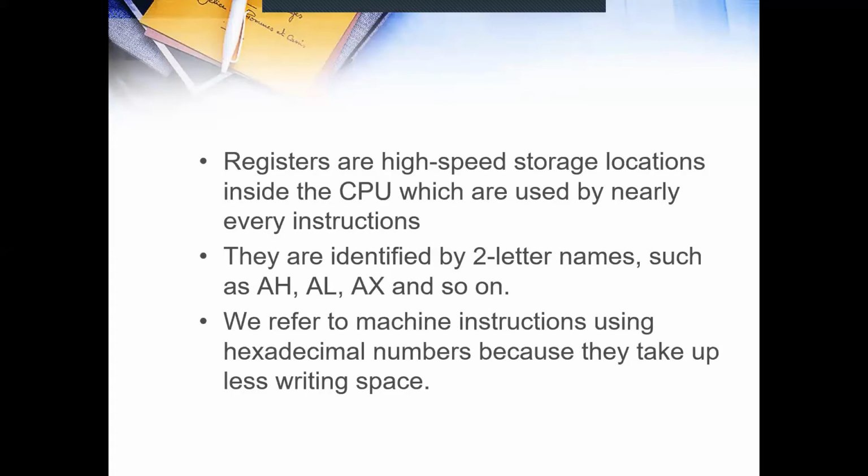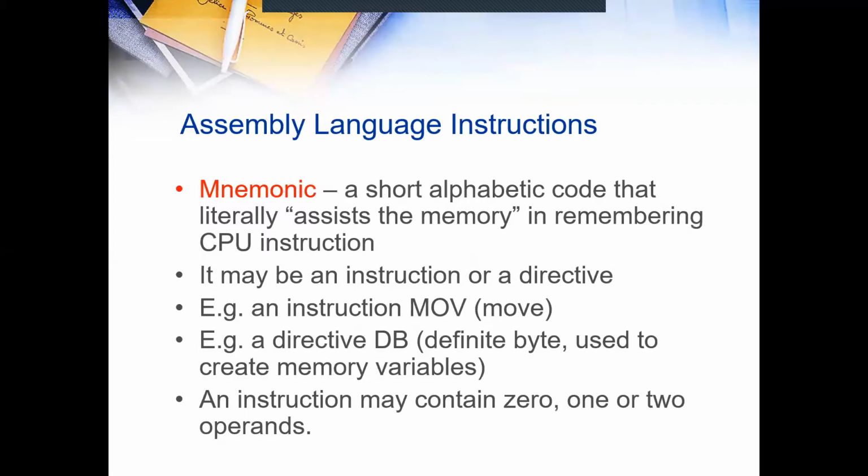We refer to machine instructions using hex numbers because they take up less writing space. Basically, the instruction is in binary, but understanding binary is quite hard, consumes a lot of time, and there might be errors. To make it easy for us, instead of binary, we will use hex numbers in assembly language.